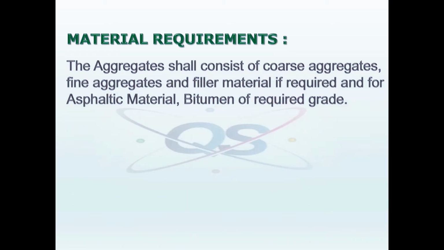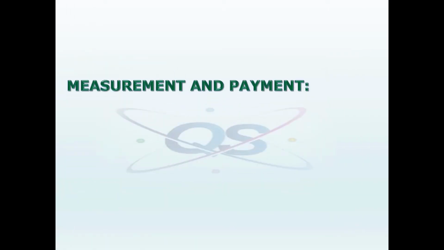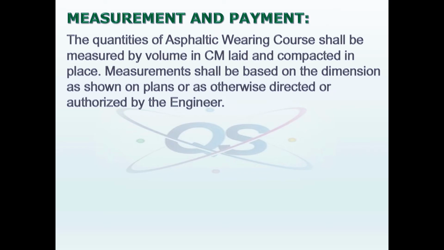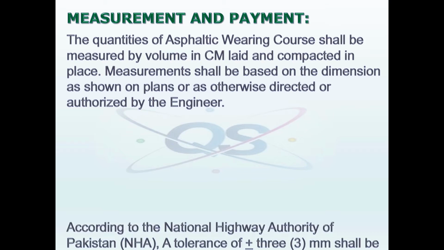Material requirements: the aggregates shall consist of coarse aggregates, fine aggregates and filler material if required, and for the asphaltic material, bitumen of required grade. So now move towards the measurement and payment. The quantities of asphaltic wearing course shall be measured by volume in cubic meter, laid and compacted in place. Measurements shall be based on the dimension as shown on plans or as otherwise directed or authorized by the engineer.